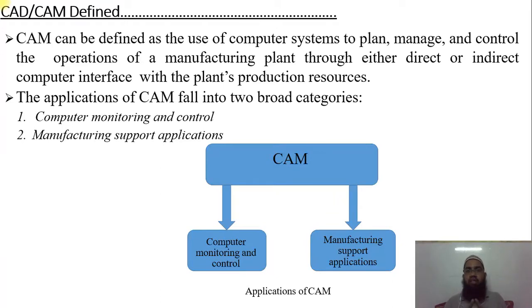From the computer, at the end of the day, they get the data: how many things are ready, how many things are in process, how many days are required, and what raw material is required. They also have to connect with the vendors, because many companies are connected to different types of vendors for raw material. So here the production resources are there, but it is always connected with the companies. Next, the applications of CAM fall into two broad categories.